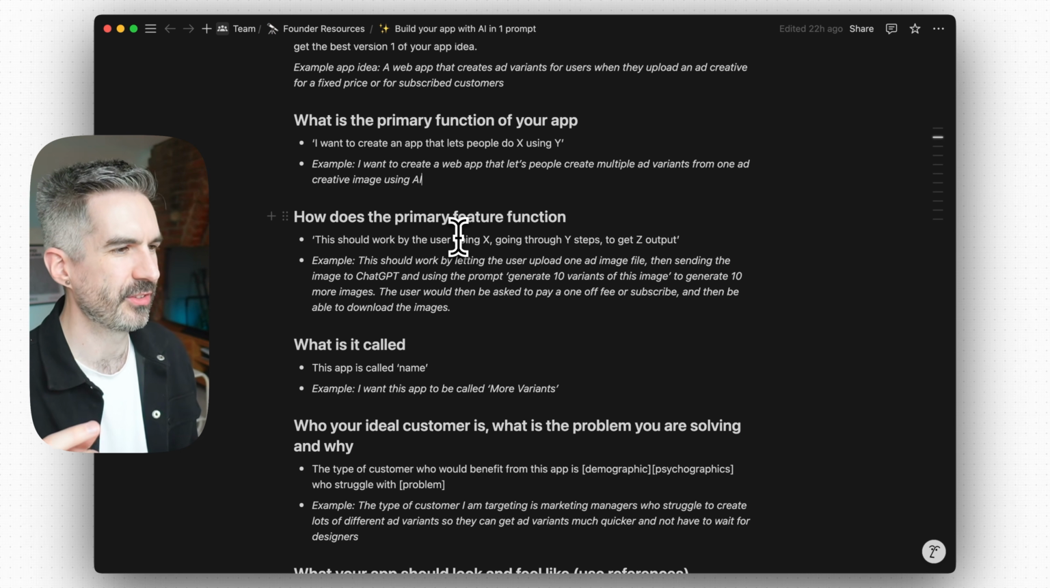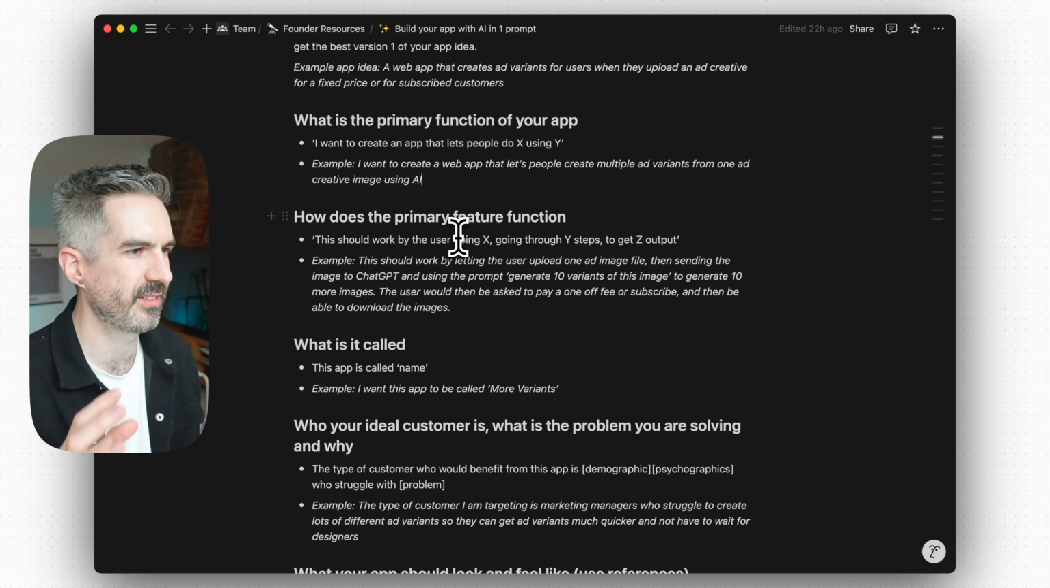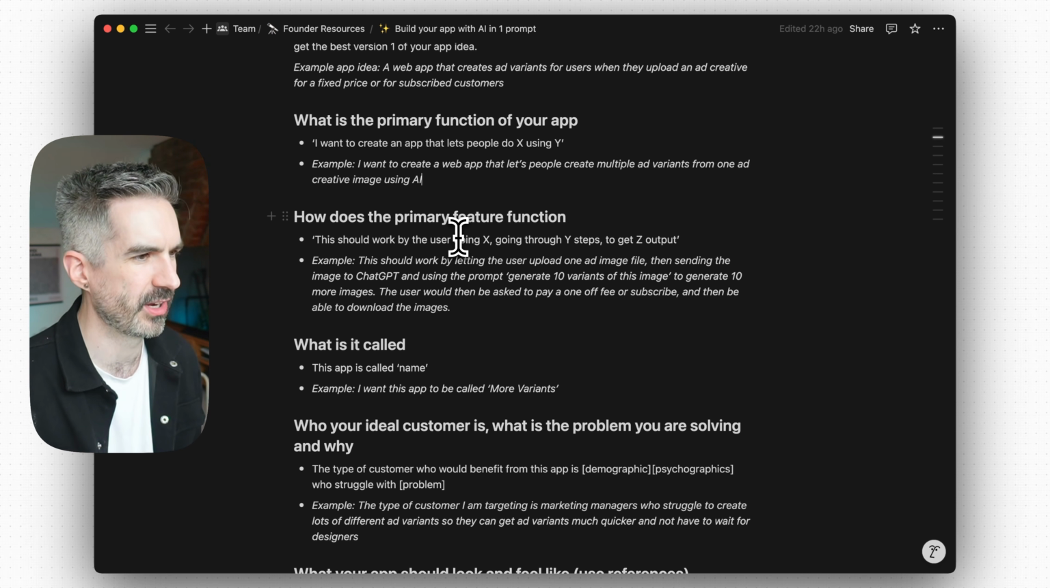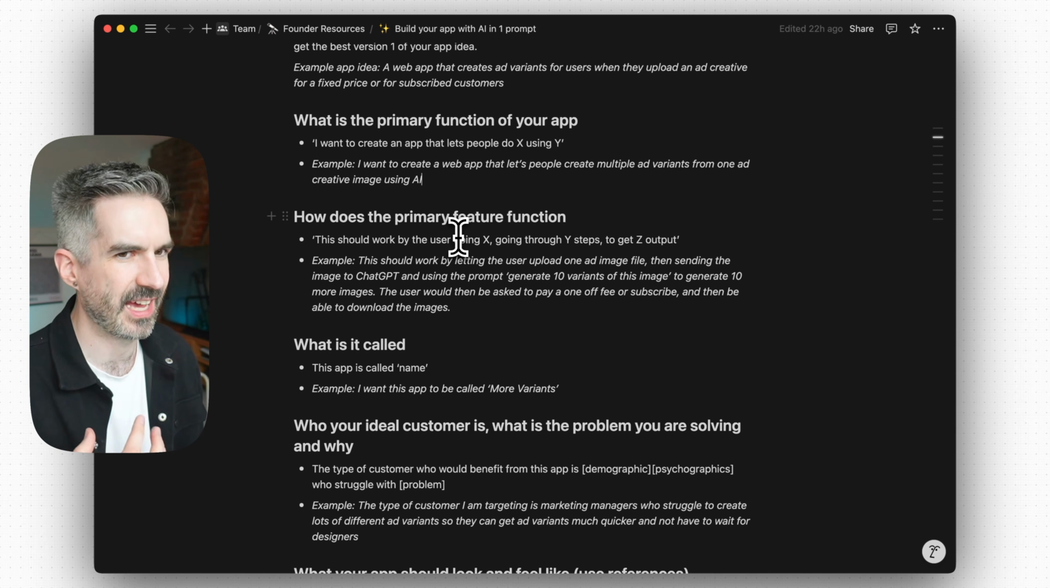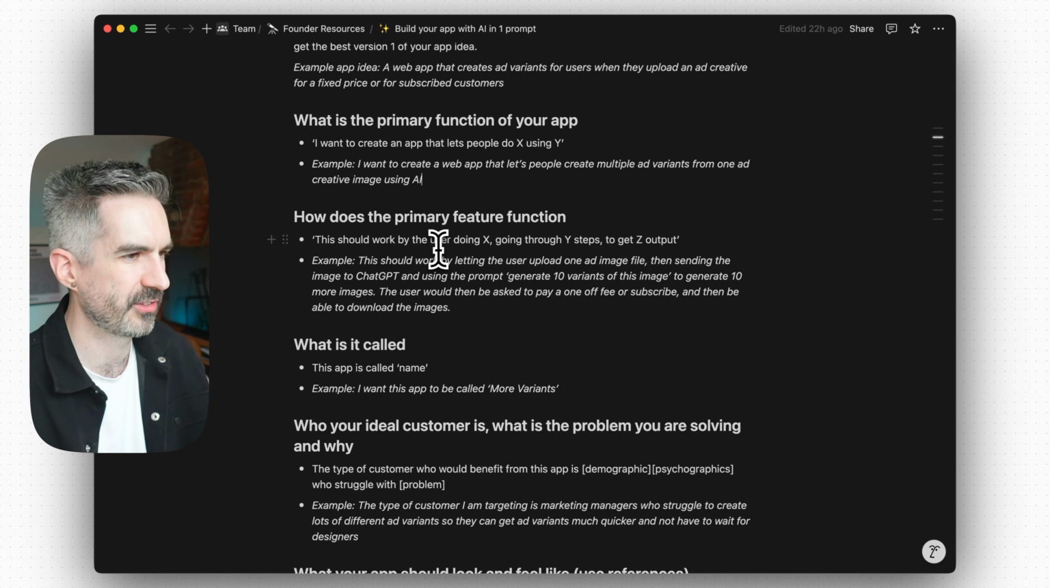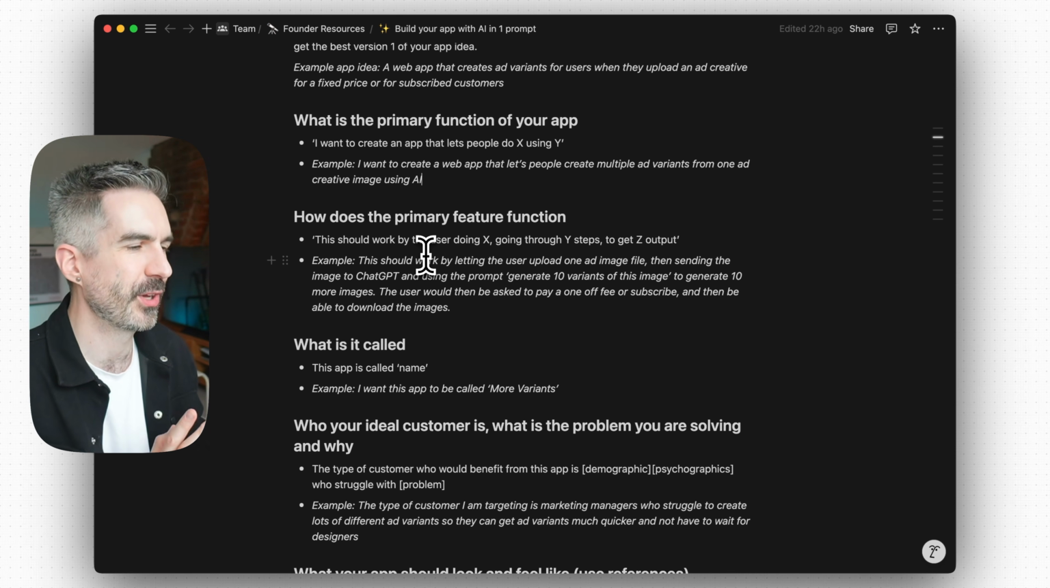And the key here is just being able to test this and validate the idea really, really quickly. So we want to get to that first version, that first feature, as quickly as possible to test if it's something that people actually want. So if they don't want it, we can just get rid of it and try a different idea instead.